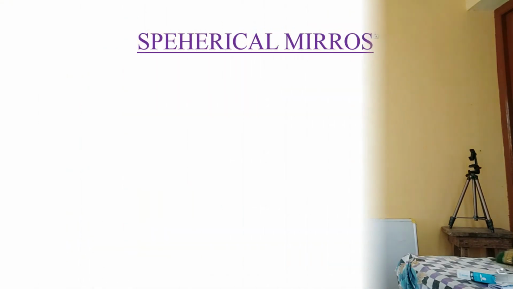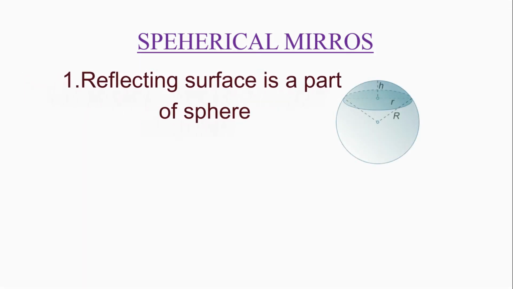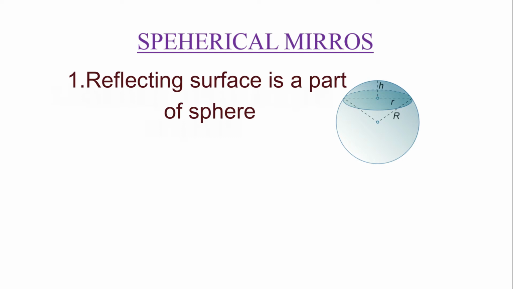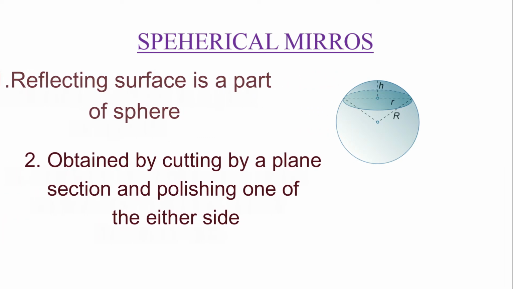There is another kind of mirror called spherical mirrors. Spherical mirrors are mirrors in which the reflecting surface is a part of a sphere. It is basically obtained by cutting a sphere by a plane section and polishing one of the sides. There are two kinds of spherical mirrors: the concave mirror and the convex mirror.